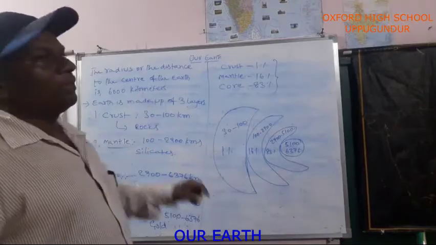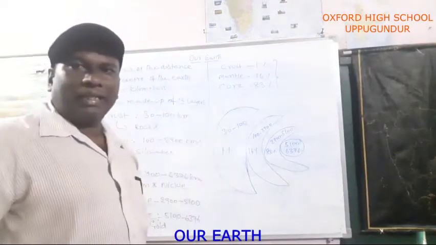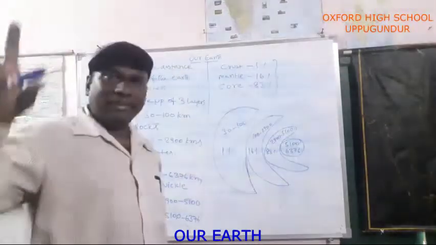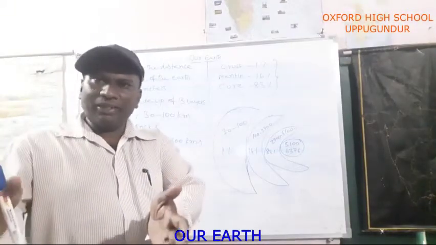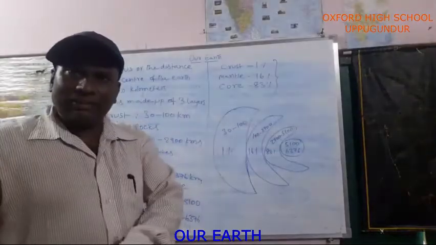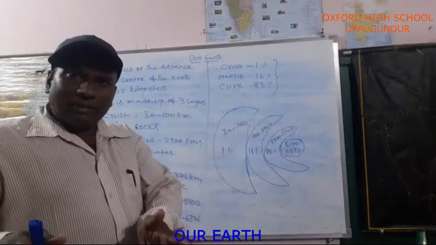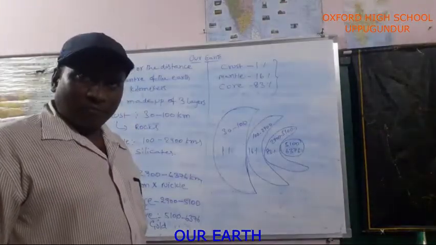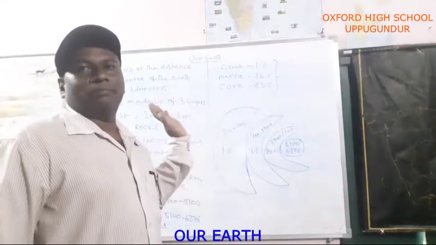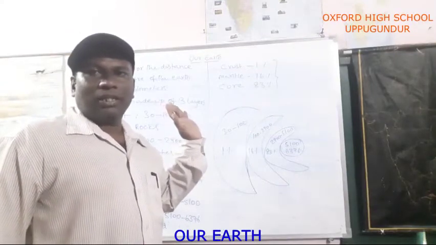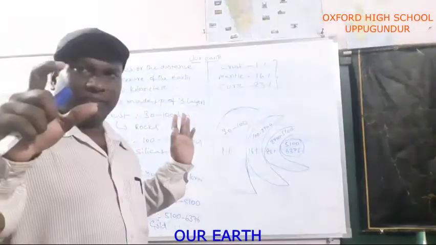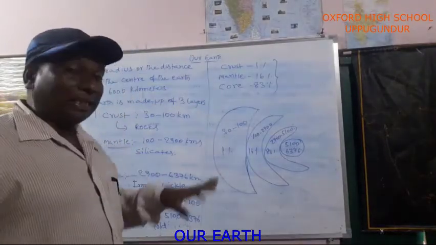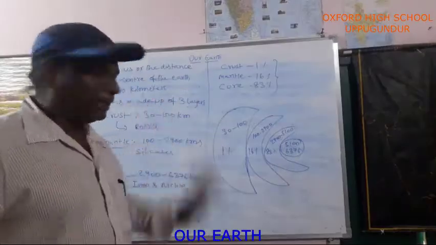One more thing: if you take an egg, which shape is it? Oval shape. If you observe the shell of the egg and compare it with the earth, that shell is nothing but the crust of the earth. Do you understand? You are observing a very thin shell, the egg shell. It is very thin, so the earth's crust covers only 1%.